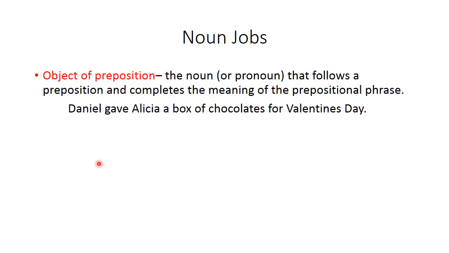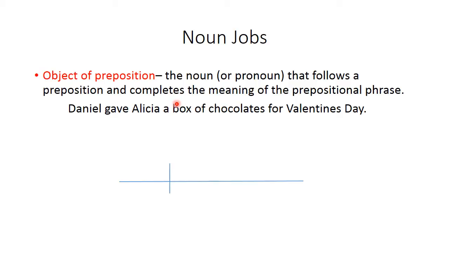Now you might have been wondering back in the last example why the direct object was box when I said Daniel gave what? And I said box. Well, how come Daniel didn't give chocolates, right? Well, chocolates is the object of a preposition because the word of is a preposition. So of chocolates is a prepositional phrase. Remember, a noun can only do one job at a time. So chocolates is being the object of a preposition here. So box is actually the direct object.